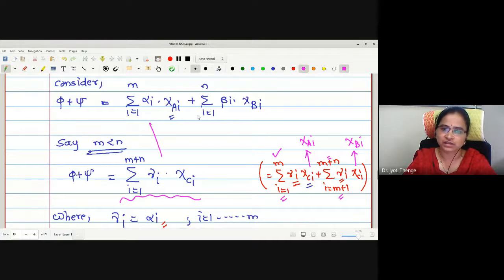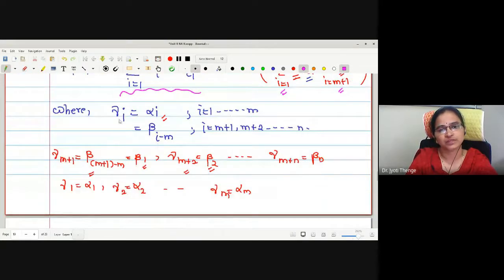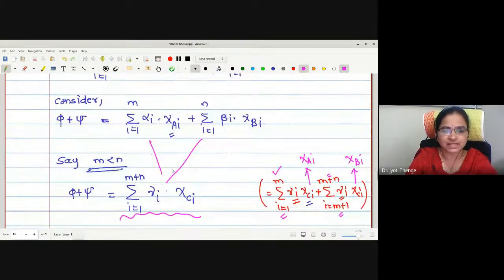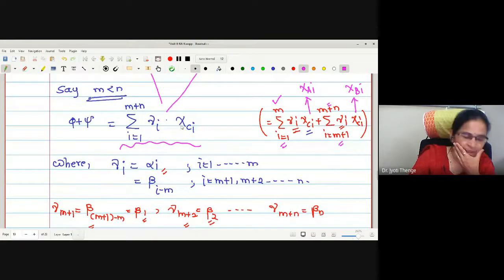So these two sums are brought into one sum without changing the values. Therefore, gamma_i's and C_i's are defined like this. Therefore, I can assume phi plus psi right now. Now, when this phi plus psi becomes a simple function,